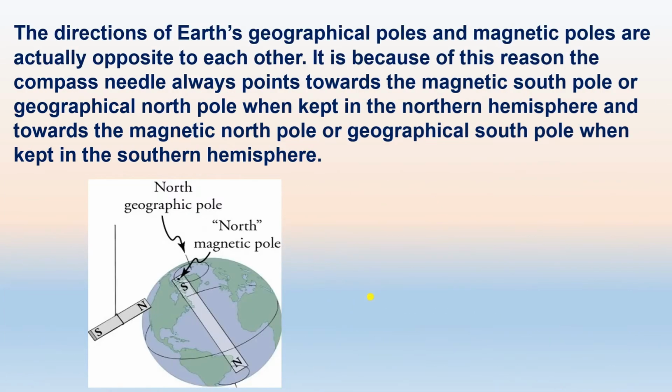Then, the directions of earth's geographical pole and magnetic pole are actually opposite to each other. It is because the compass needle always points toward the magnetic south pole or the geographic north pole when kept in the northern hemisphere, and toward the magnetic north pole or geographical south pole when kept in the southern hemisphere.